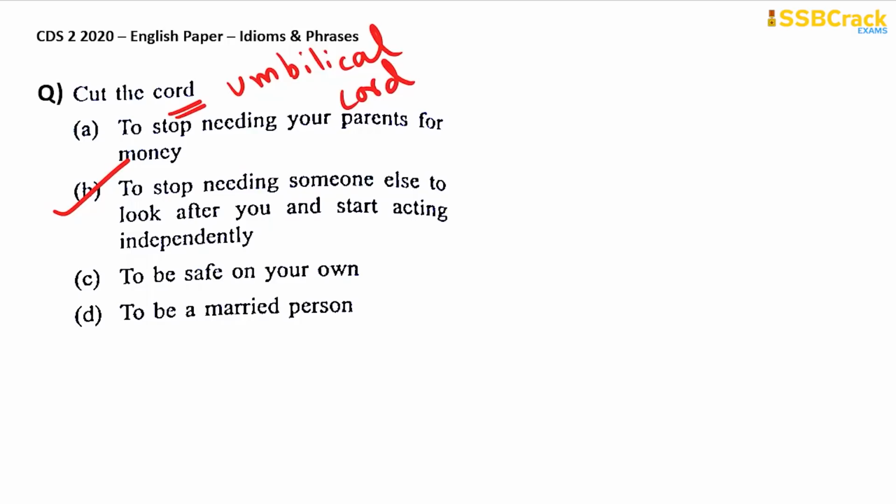So just when a fetus is inside its mother's womb, it has to depend on its mother for all the nutrition, for the growth, and when the baby is delivered, the umbilical cord is cut so that it can live its life independently. Similarly, to cut the cord means to stop depending on someone and start living an independent life of your own. So, therefore, your answer is option B.